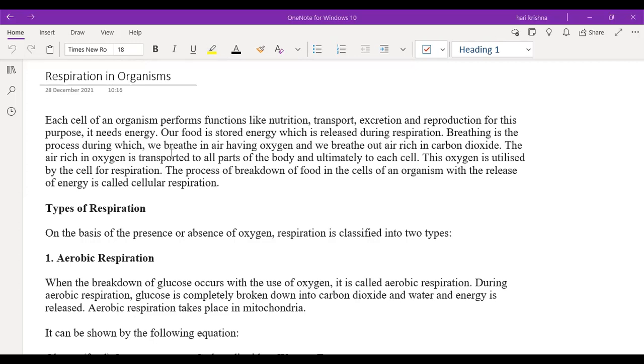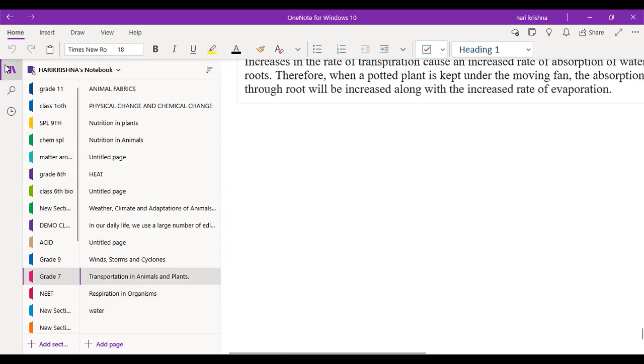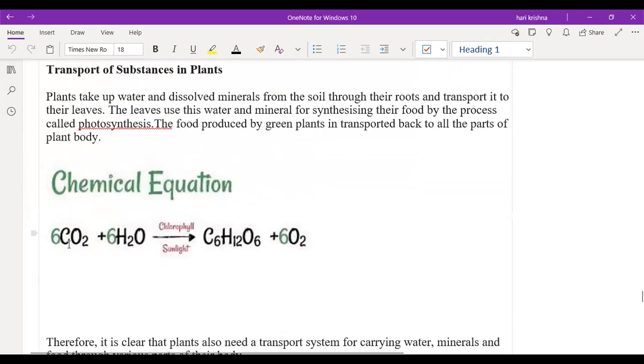Do you understand what respiration is now? Respiration means exactly the opposite of photosynthesis. Do you know first what is the reactant and what is the product in the equation part? If I give one chemical equation like yesterday: 6CO2 plus 6H2O, one arrow, and C6H12O6 plus 6O2.